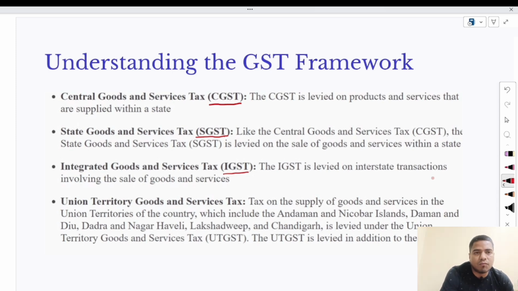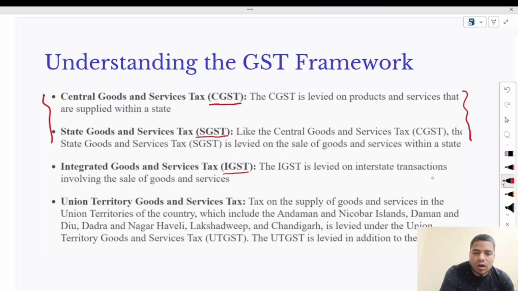Now the question is, when will CGST, SGST and IGST be applicable, and what are the procedures of levying these types of taxes? CGST and SGST will be levied when goods and services are supplied within the state, means not any other state. Suppose you are living in Maharashtra or you are living in Bihar and you are purchasing goods from Bihar and selling them in Bihar, or any other services. At that time, the government will charge CGST and SGST only.